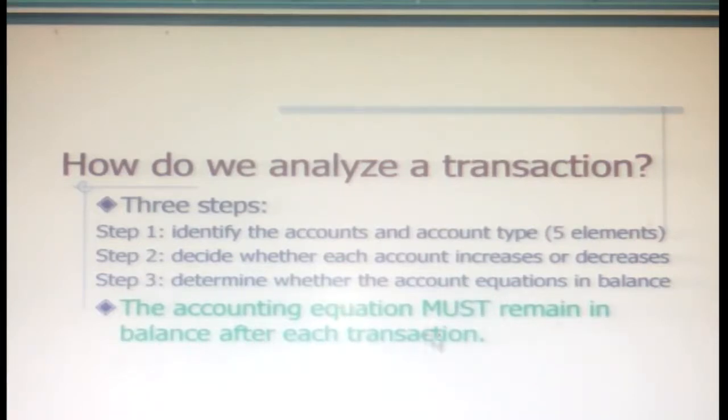The accounting equation must remain in balance after each transaction. It should always be equal. Asset is equal to liabilities plus capital. That's how we analyze the transaction. We have to follow 3 steps. First step, identify the accounts and account type, under those 5 elements. Step 2, decide whether each account increases or decreases. Step 3, determine whether the accounting equation is in balance.